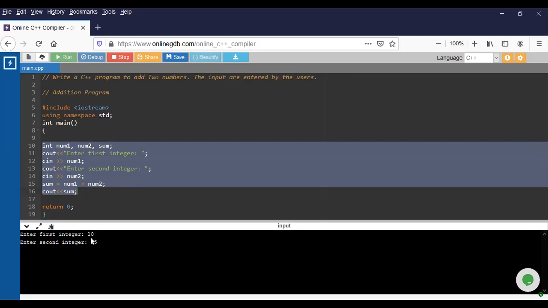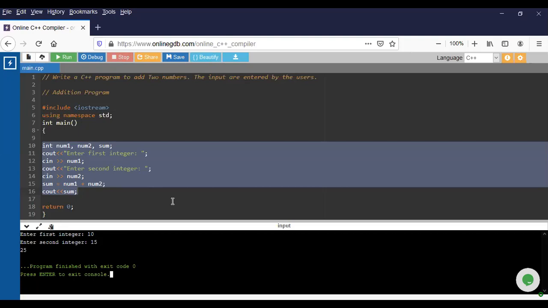So what is going to happen? They are going to add two numbers. 10 plus 15 is 25. Enter. See, the answer is 25. This is the answer you are going to get. Okay, so please try this. Whatever number you enter here, they will show you the sum.